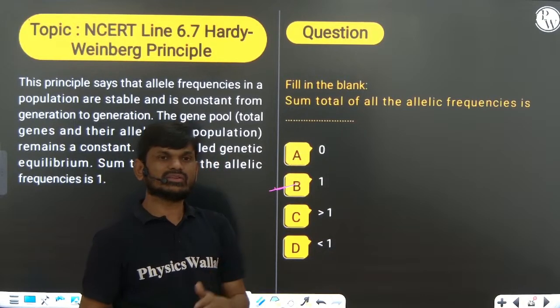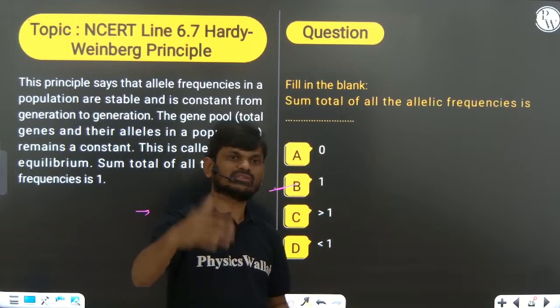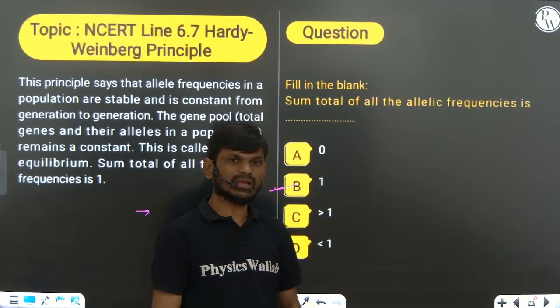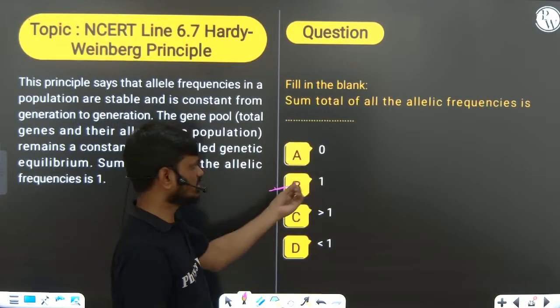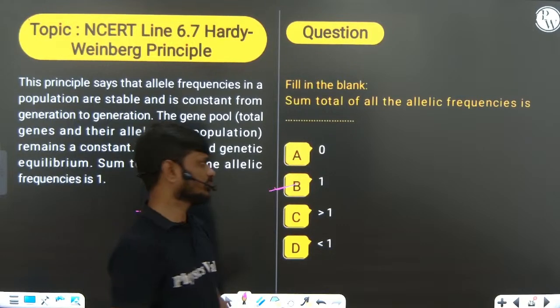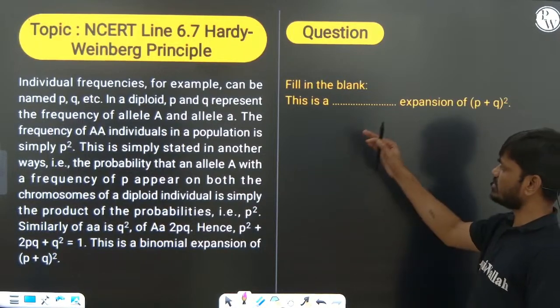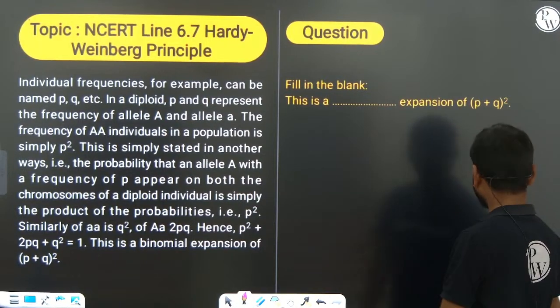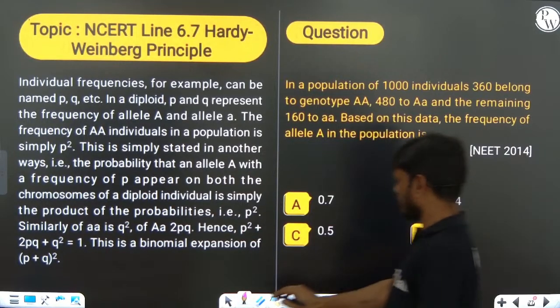Under these conditions, the gene frequency of that population will remain constant from generation to generation. Any of these factors that change the frequency of the population lead to evolution and speciation. Now I will solve a question using the formulas. This is important.